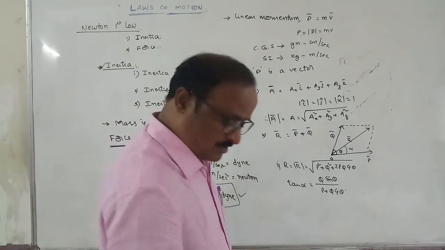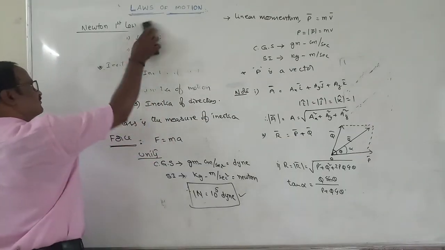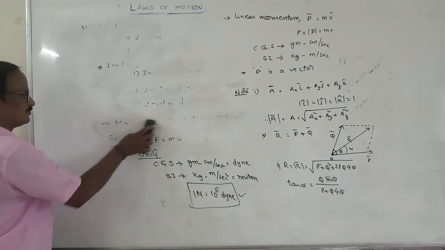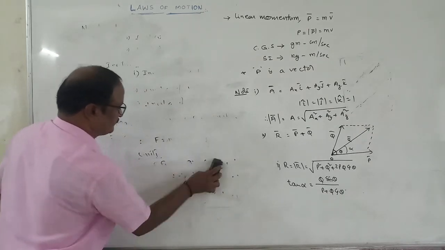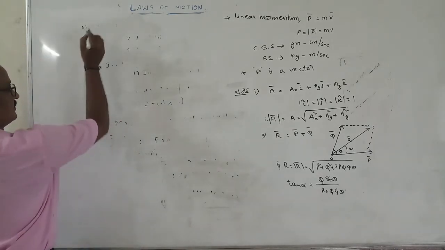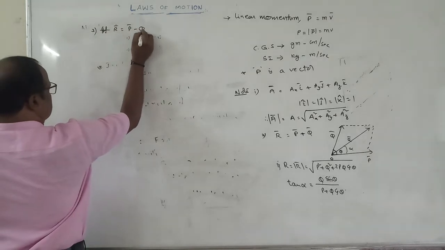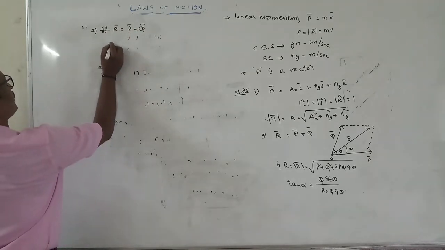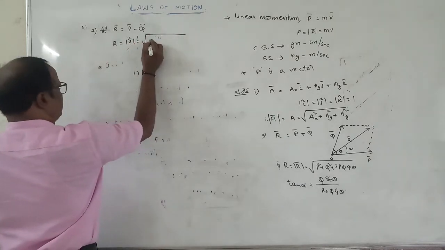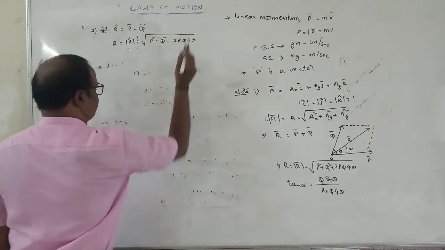Suppose otherwise, third one, if R bar is equal to P bar minus Q bar, then the magnitude of the resultant, modulus of R bar, is equal to root of P square plus Q square minus 2PQ cos theta.